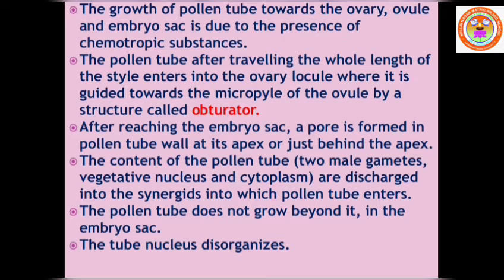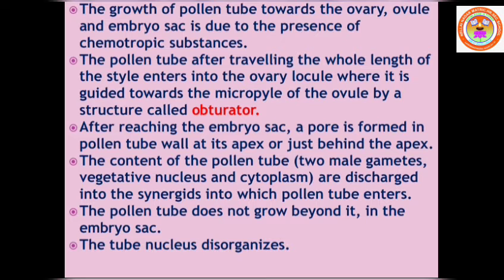Pollen tube, after traveling the whole length of the style, we studied that pollen tube enters into the style. There are three different types of styles: open style or hollow type, the second is called solid or closed type, and the third one is called semi-solid type or half hollow type.